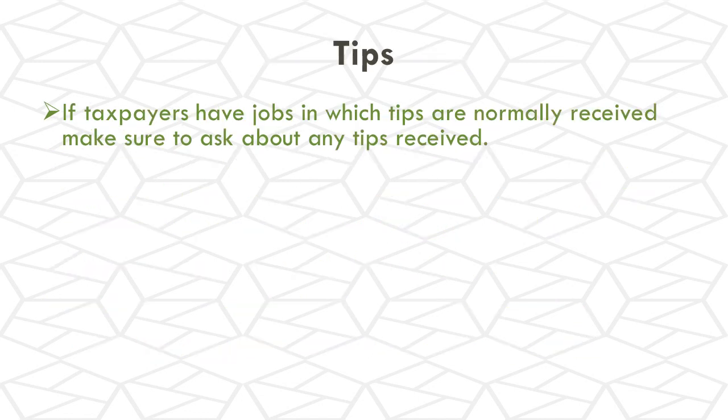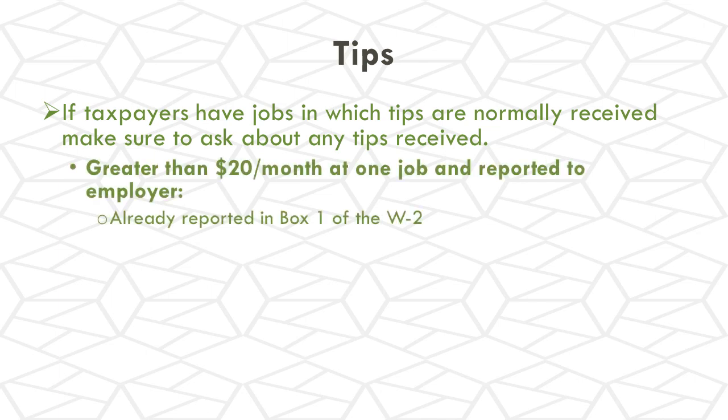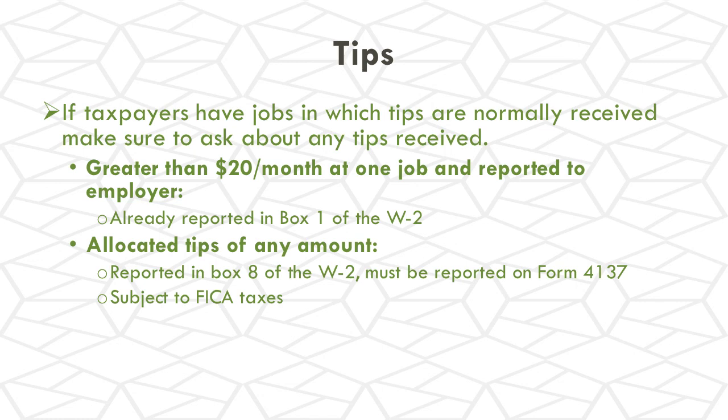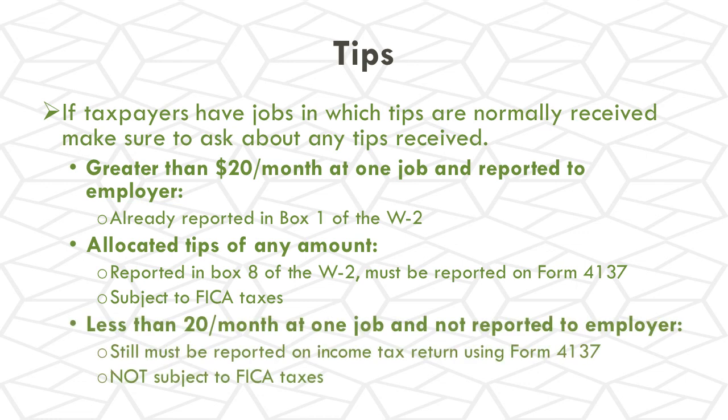So if taxpayers have jobs in which tips are normally received, make sure you ask them about any tips that they may have received that were unreported. Any that are greater than $20 a month and reported to the employer will already be in box 1 of the W-2, so there's nothing additional you need to do. Allocated tips will be reported in box 8 of the W-2. They must be reported on Form 4137, and they will be subject to FICA taxes. Now, if they are less than $20 a month at one job and not reported to the employer, they still have to be reported as income using the Form 4137. However, these amounts will not be subject to FICA taxes on this form.